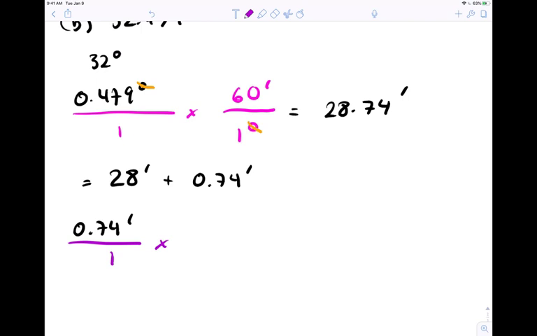So we said 60 seconds is to 1 minute. Now we set it up properly. The units of minutes cancel. We're going to finish in seconds. Let's look at our answer. Hey Siri, what's 0.74 times 60? 0.74 times 60 is 44.4. So this is 44.4 seconds. Do we have any leftover? We have a fraction of a second, but we're okay.